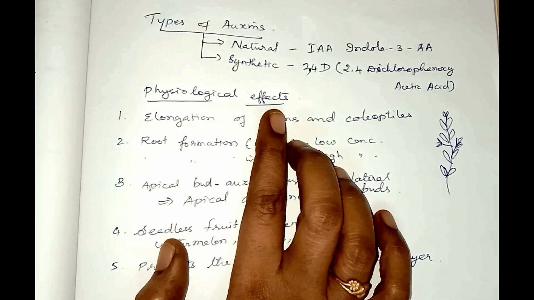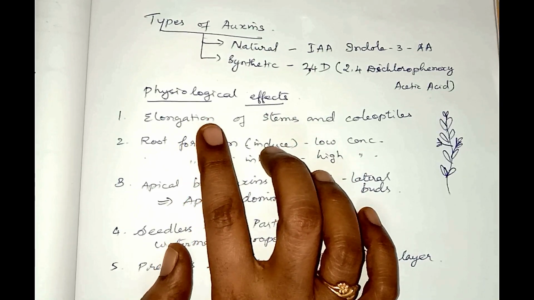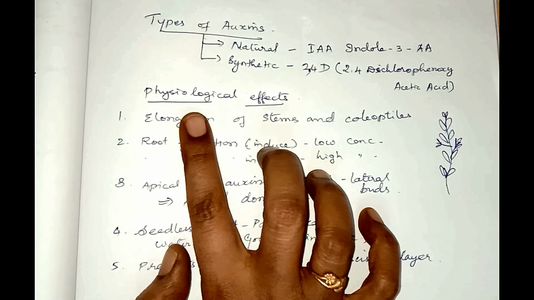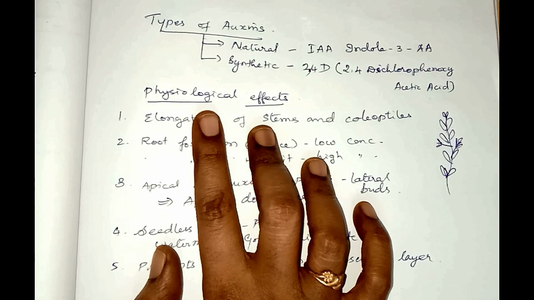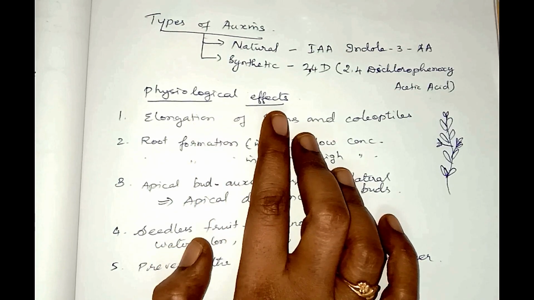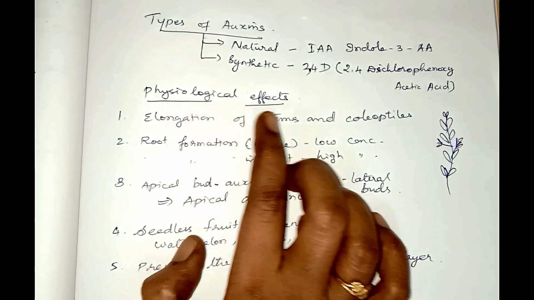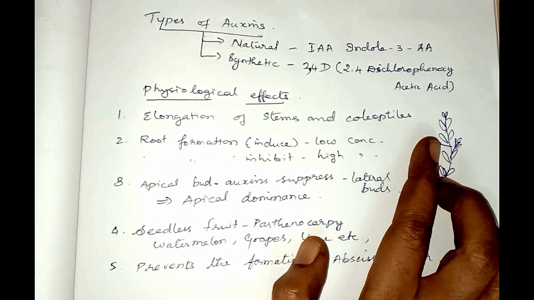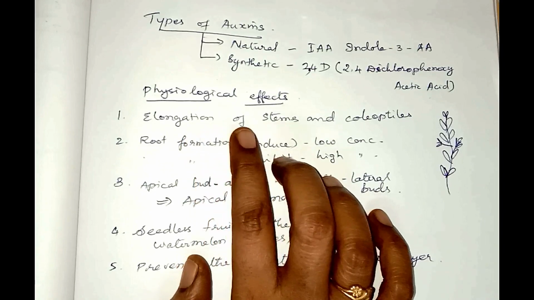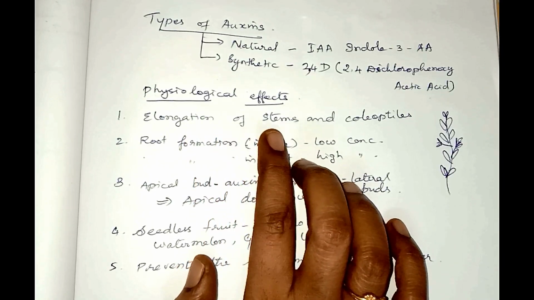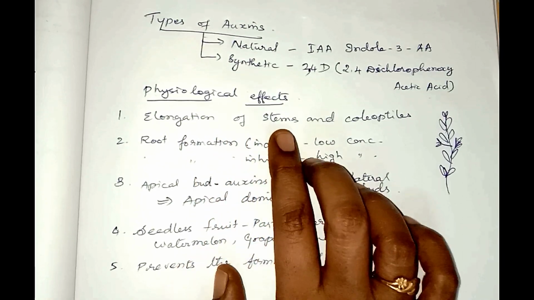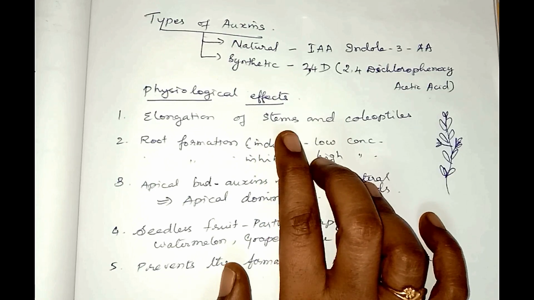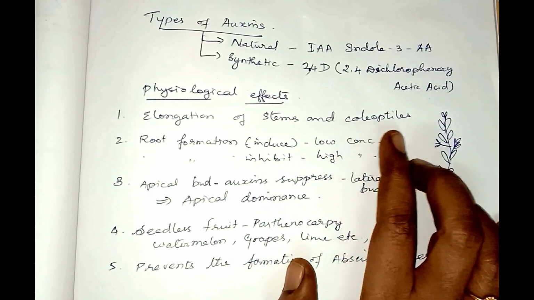Now let's see the physiological effects of auxin. What are physiological effects? The synthesis of auxin in the plant brings about certain changes and helps the plant to perform its functions, and they are called physiological effects. First one is elongation of stem and coleoptile. The plant will increase in length. The height of the plant will be increased because of the auxin, and also elongation of coleoptile.